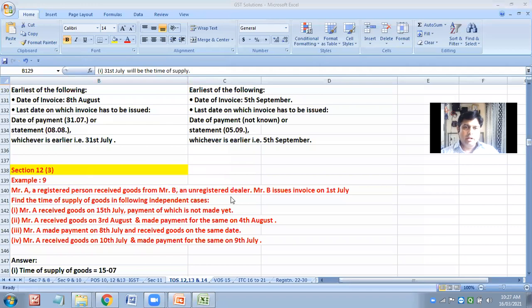One is registered, the other is unregistered, who issued an invoice on 1st July, for different separate cases.